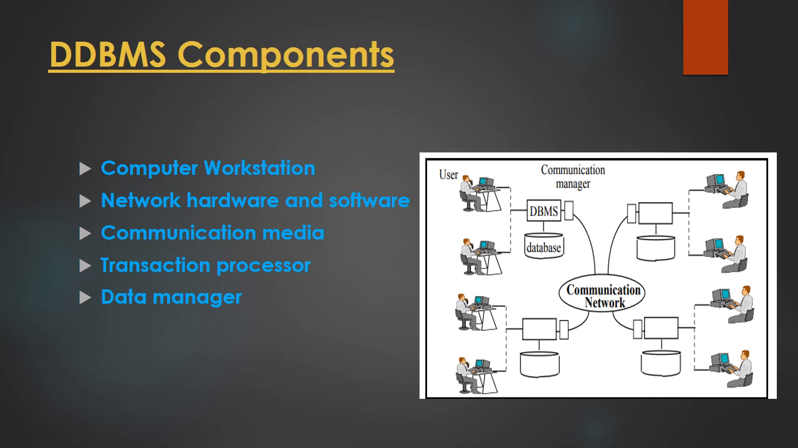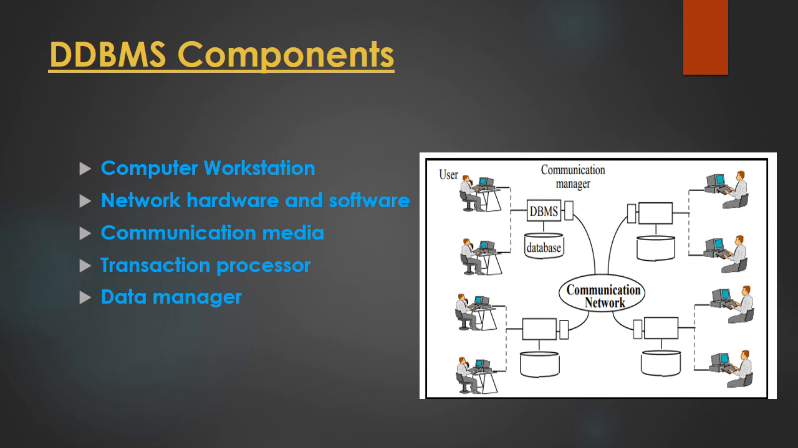Then the second, we have the network hardware and software. Hardware means the physical devices and physical components, and software means what is installed inside the computer. So these network hardware and software components reside on each of the workstations or each of the devices. And because of this network hardware and software, all the communication, all the exchange of data, all the interaction between these multiple sites is possible.